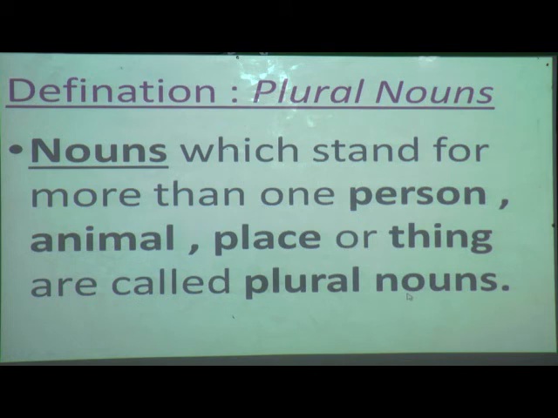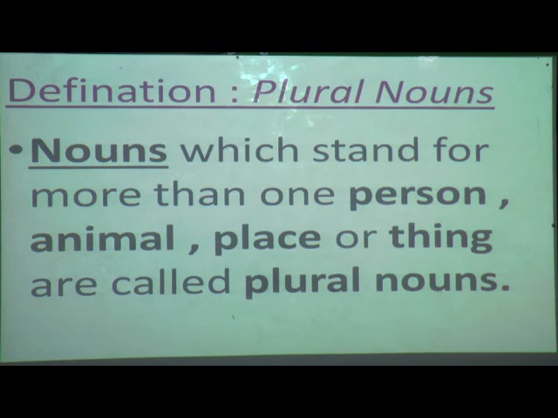Where nouns stand for more than one, it means more than single. Again we will repeat, nouns which stand for more than one person, animal, place or thing are called plural nouns.